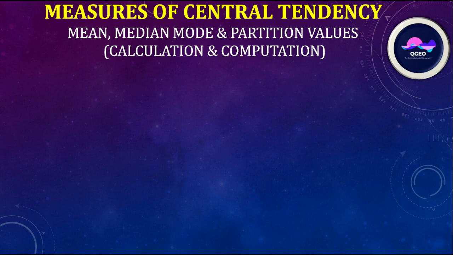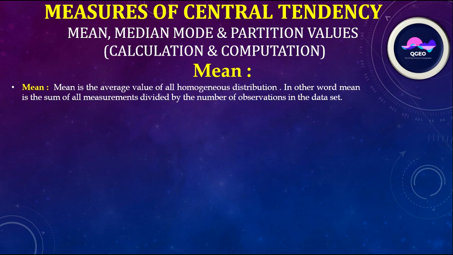Remember that, homogeneous distribution. In other words, mean is the sum of all measurements divided by the number of observations in the data set. Types of mean: arithmetic mean, geometric mean and harmonic mean.